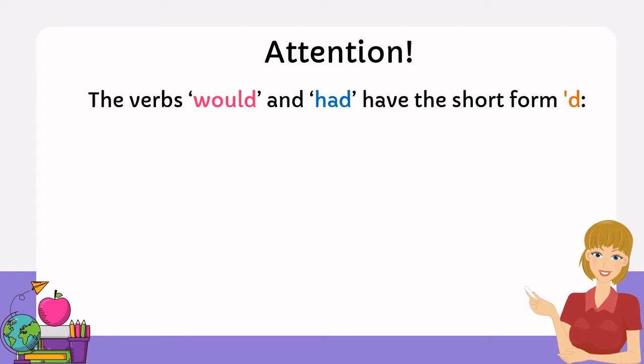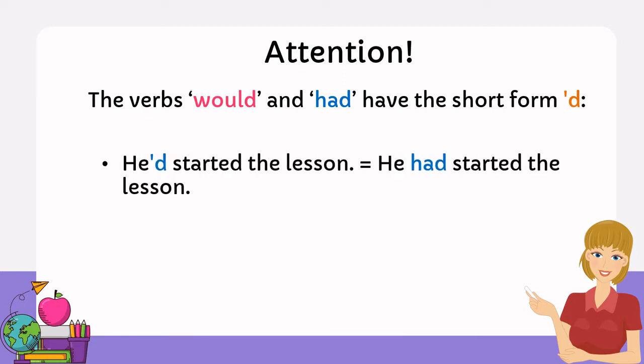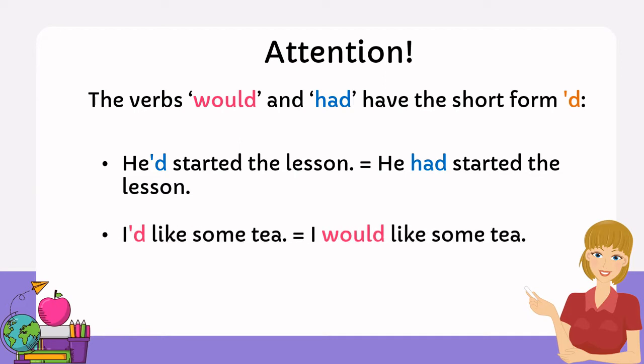Now, another little secret. The verbs would and had have the short form apostrophe D. He'd started the lesson means he had started the lesson. I'd like some tea means I would like some tea. So both of them have the short form apostrophe D.